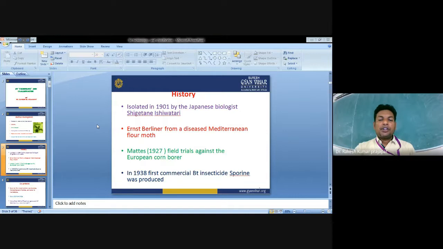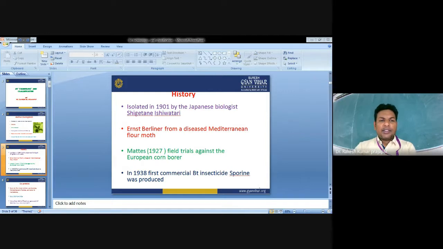Regarding the history of Bt, it was first isolated in 1901 by the Japanese scientist Shigetane Ishiwata, who discovered this bacterium. It is a very common bacterium found in different environments, such as soil and desert.